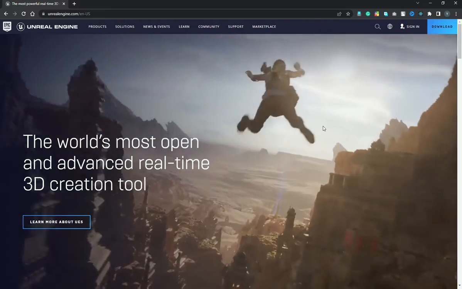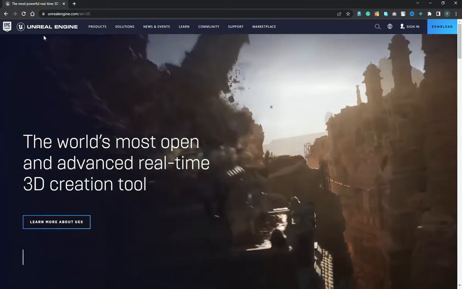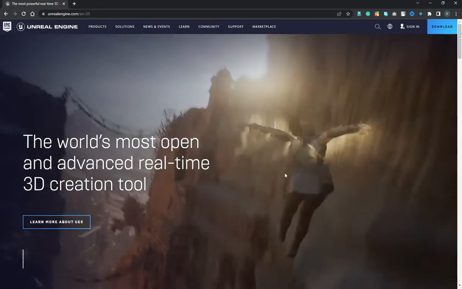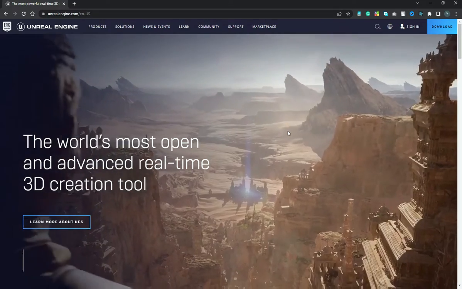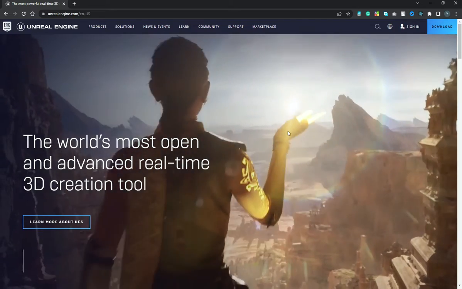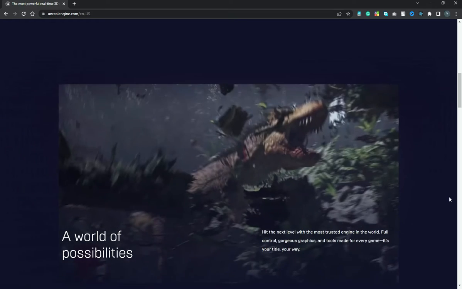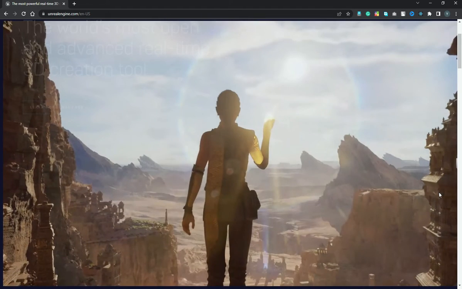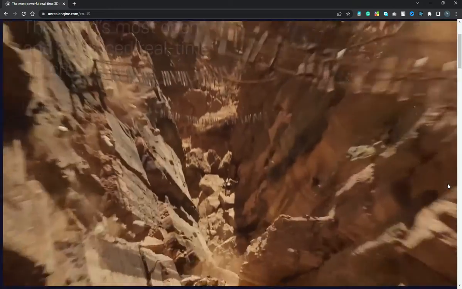And as we are starting now, here I have got my Unreal Engine website open, and this is just unrealengine.com. You can just open it, and this preview that you are seeing here is of Unreal Engine 5. While Unreal Engine 5 is really awesome, and I have tried it out and it's really nice, I am actually not going to teach you Unreal Engine 5, but instead we are going to go with Unreal Engine 4.